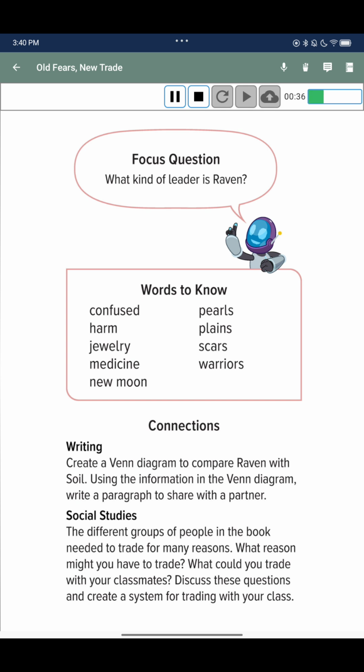Connections. Writing. Create a Venn diagram comparing Raven with Sorrel. Using the information in the Venn diagram, write a paragraph to share with a partner.